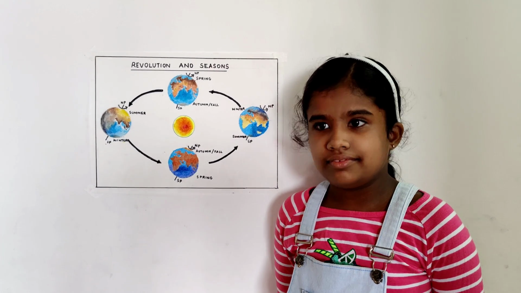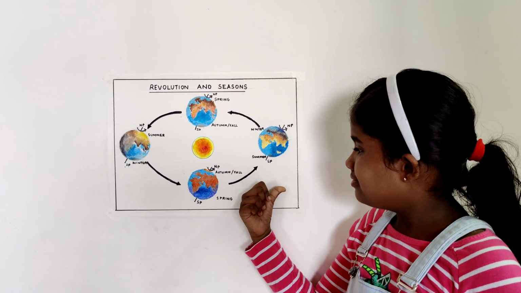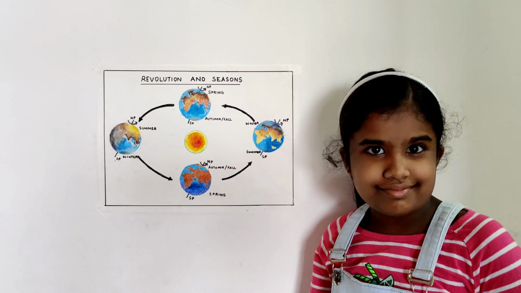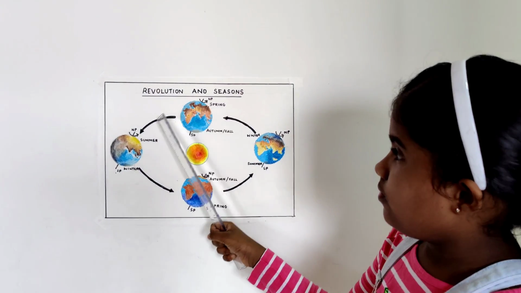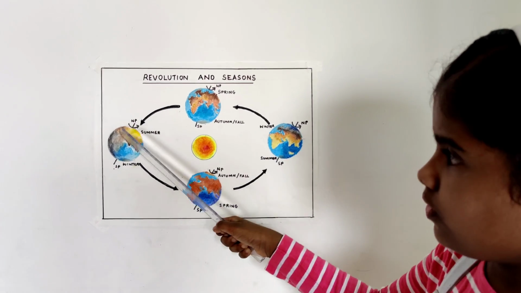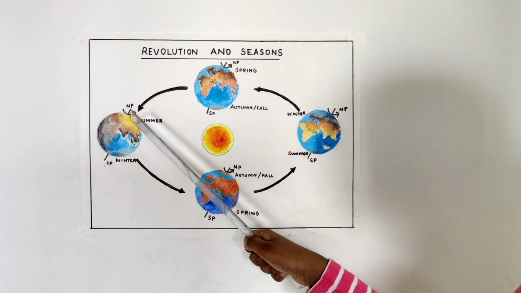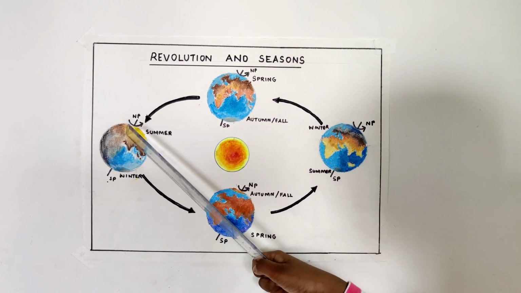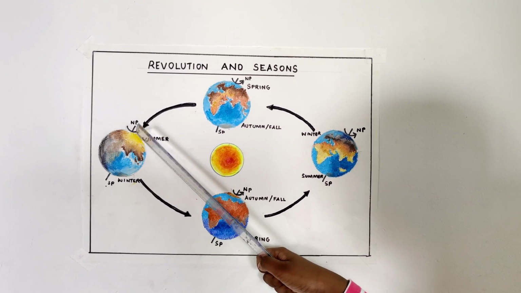In order to understand the revolution of Earth and season changes, I have made this diagram which explains it better. The Earth revolves around the Sun on its tilted axis. There comes a time when the North Pole is tilted towards the Sun and the northern hemisphere gets more sunlight. Therefore, it has summer season.